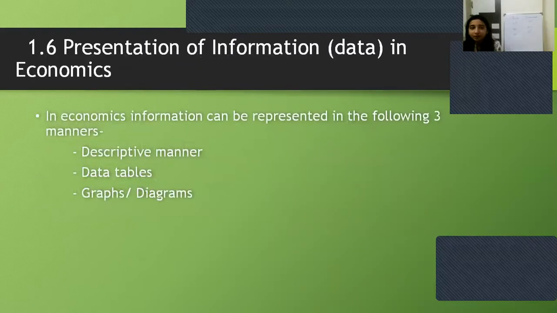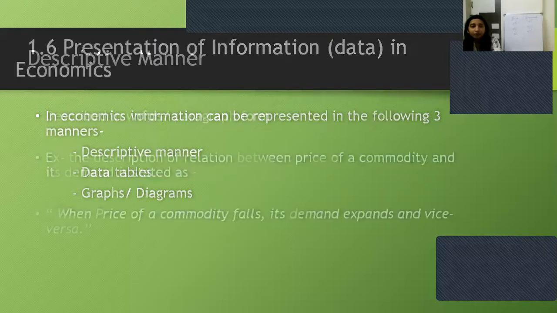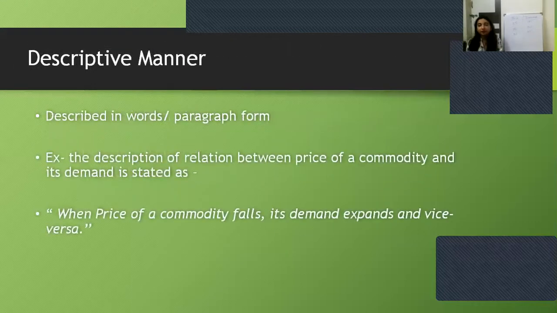Now let us study the presentation of information or data in economics. In statistics, we have learned what we mean by data. The observations which we get from our sample are data. Now, how do we represent data? There are three ways of representing data. First is the descriptive manner, then data tables, and third, graphs or diagrams. Whenever the data is described in words or in paragraphs, that is called the descriptive manner.